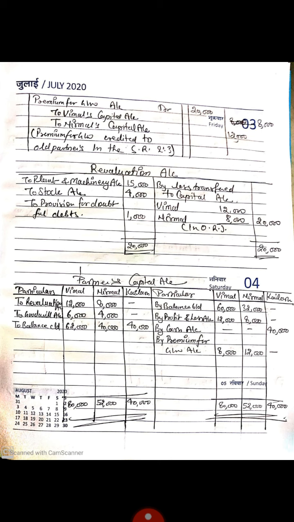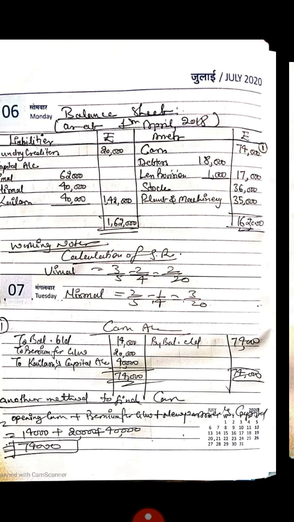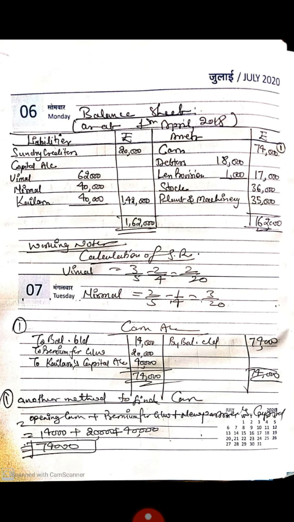Now students, we will make our balance sheet as at 1st April 2018. Liability side: sundry creditors 20,000, capital Vimal 62,000, Nirmal 40,000, Kailash 40,000. Students, this is given on the debit side in the capital account as balance CD. Okay, now come to the asset side.